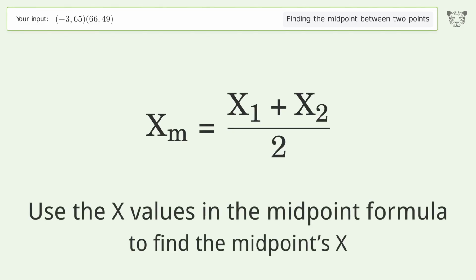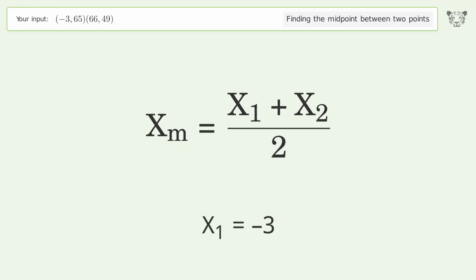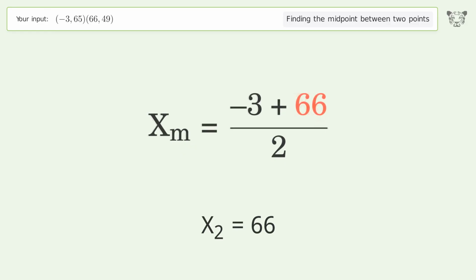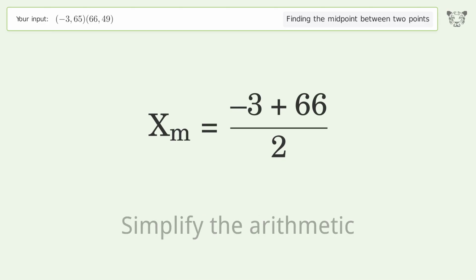Use the x values in the midpoint formula to find the midpoint's x. x1 equals -3. x2 equals 66. Simplify the arithmetic.